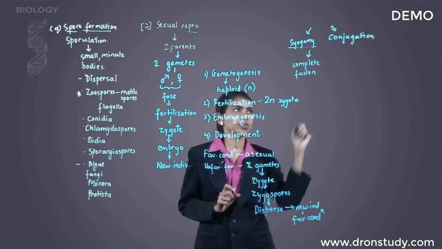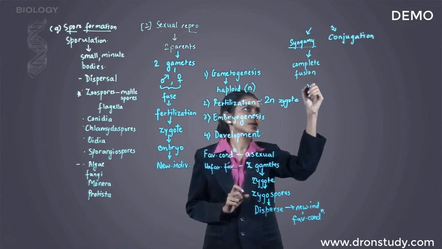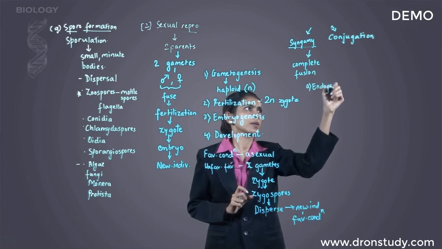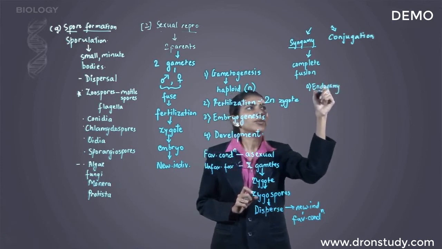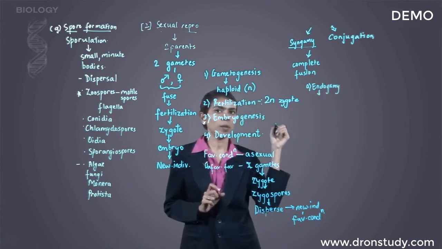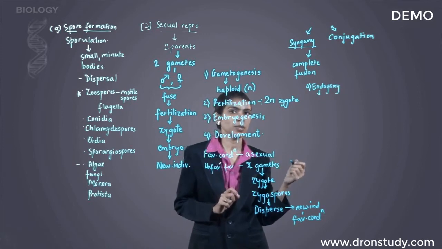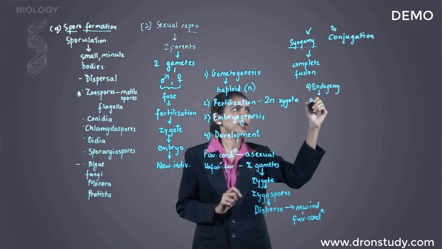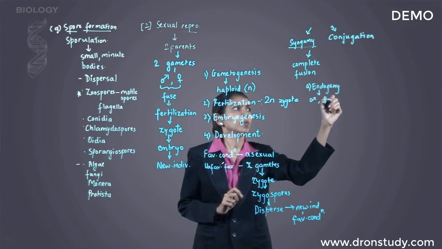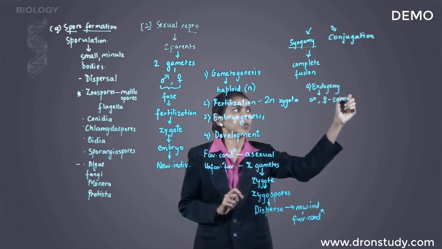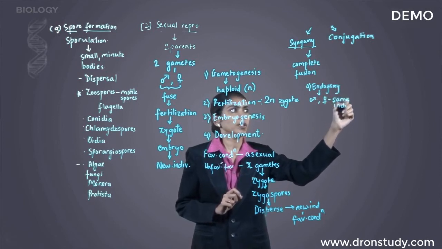Syngamy is again of 2 types. Endogamy. Endogamy means both the gametes are being produced by the same individual. That means the male and the female gamete are produced by the same organism or the same individual.